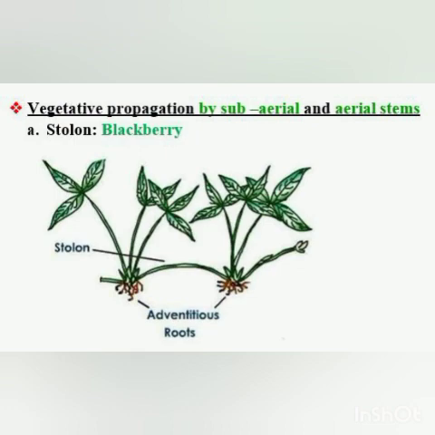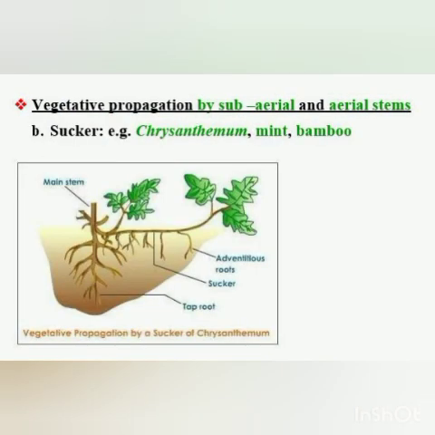Example is blackberry. Then we come to sucker. You see in the slide. Can you see here? This branch is a sucker and it has a large number of adventitious roots. So this is also a subaerial stem, a lateral branch arising from the node in the underground part of the stem. So what is happening here? Sucker is a lateral branch. You can see in the slide also.